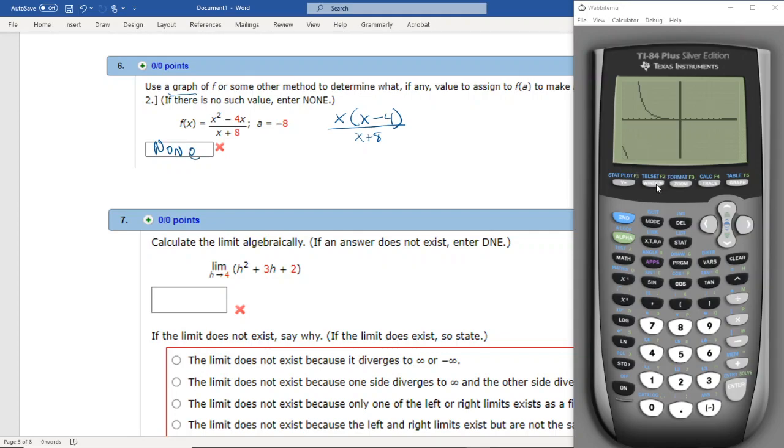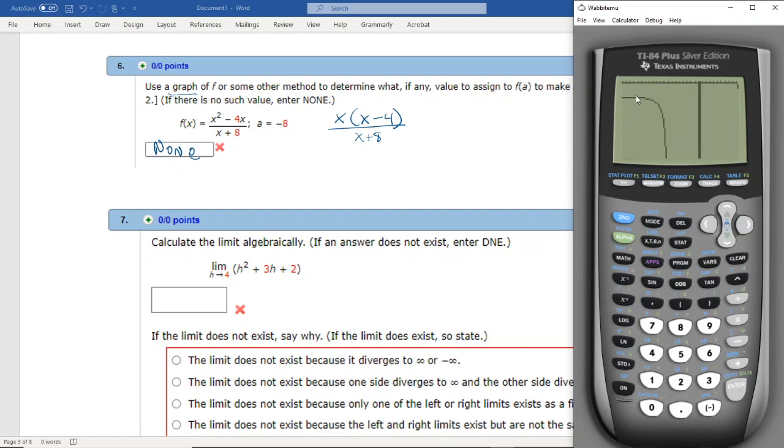Let me move my window a little bit. I'm going to set my x minimum to -20 so you can see a little more of the graph, and let's go -200 to +200 to zoom out a bit.